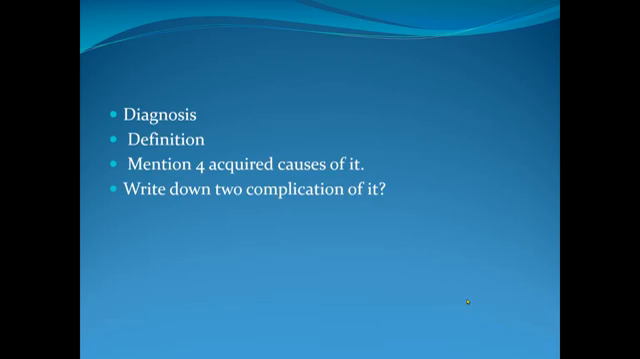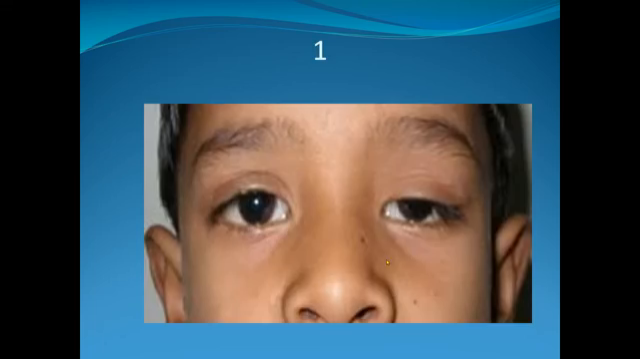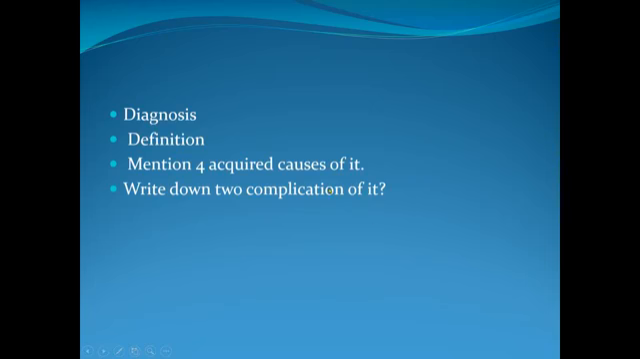Definition: ptosis, drooping of the upper eyelid below its normal anatomical position, and mention four acquired causes of it. Already discussed in our lecture class. And write down two complications. If there is ptosis and the patient is a child, what happens in future? Develop amblyopia. Why? Vision is obscured. So develop amblyopia and abnormal head posture.